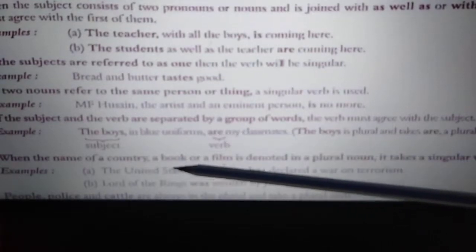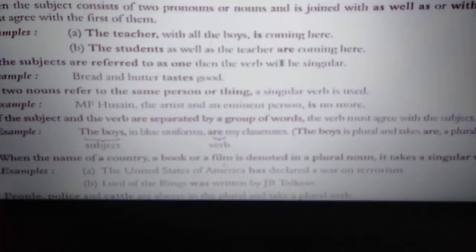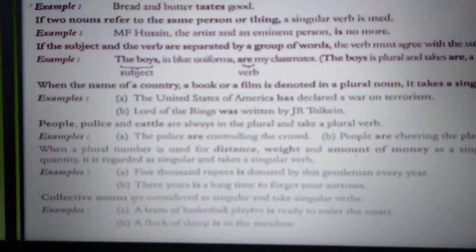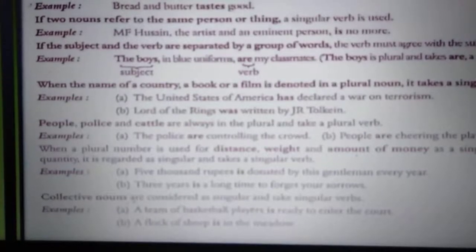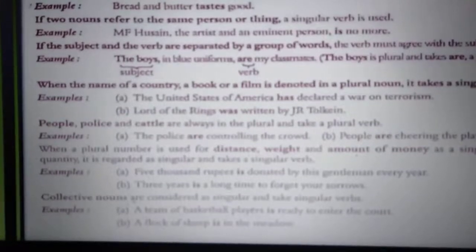When the name of a country, a book or film is denoted in a plural form, it takes a singular verb. Again, the United States of America has declared a war on terrorism. Lord of the Rings was written by J.R. Tolkien. So these are the words which you have to see. We are talking about the United States of America has declared, we are talking about a country. Again in the next line we are talking about a book. So you have to take the verb accordingly.